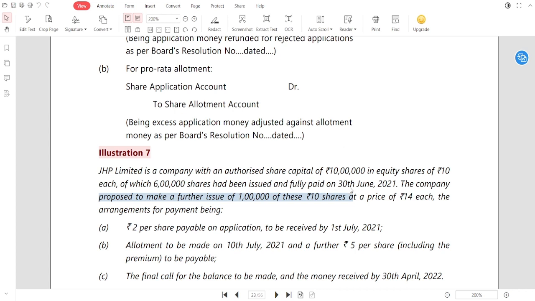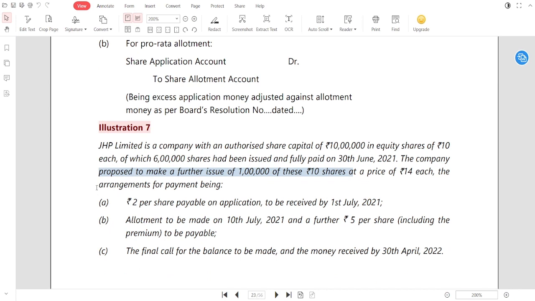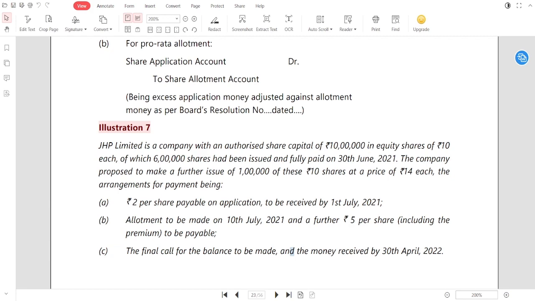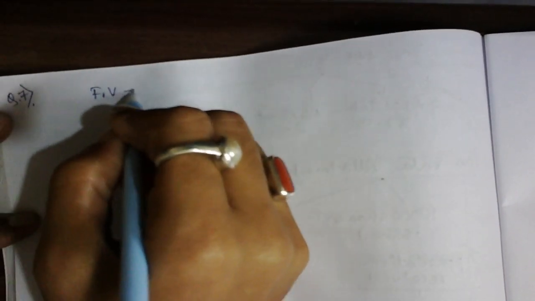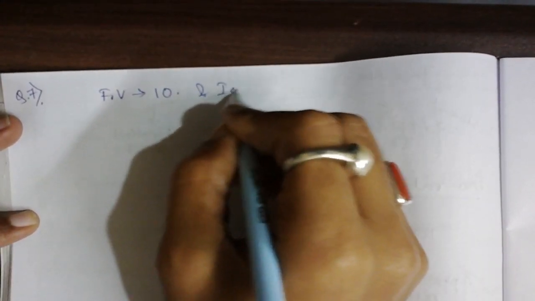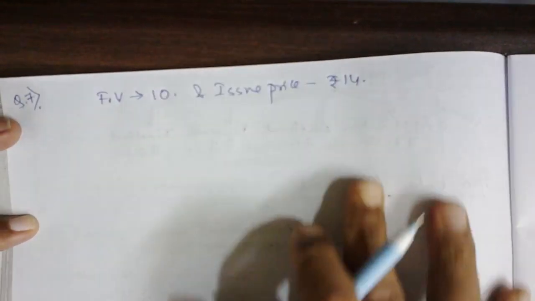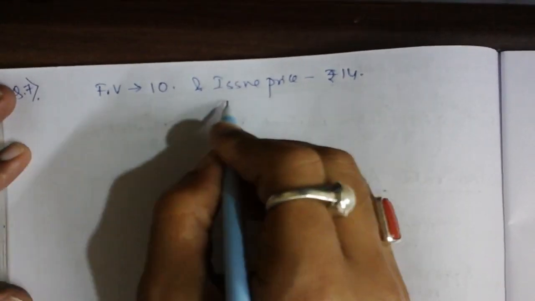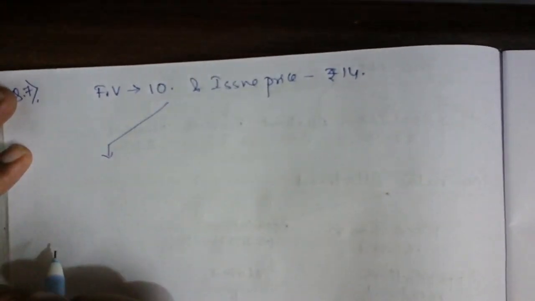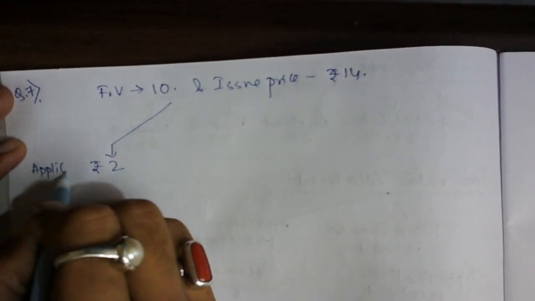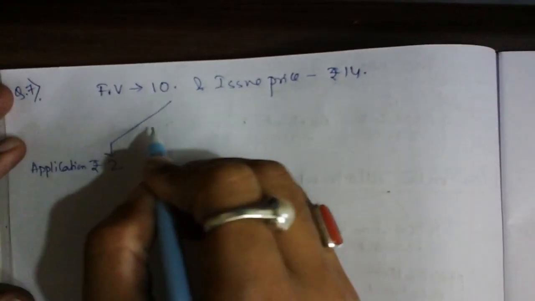Let me show you something here. If you look at the first 7-8 lines, we can easily understand that 2 is the application money. If your face value is 10 and the issue price is 14, it is obvious that out of the face value, rupees 2 is on application, correct?